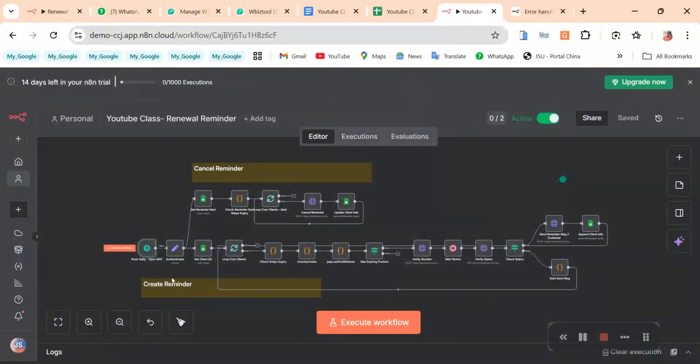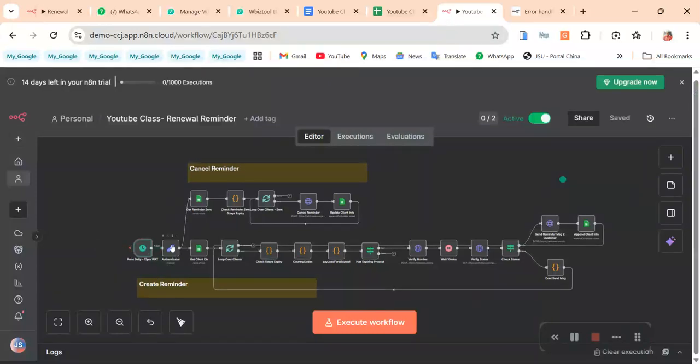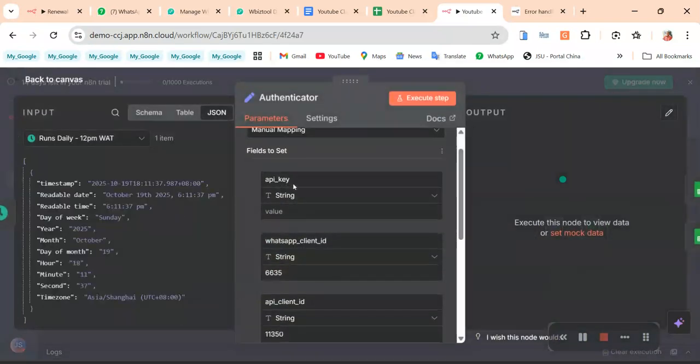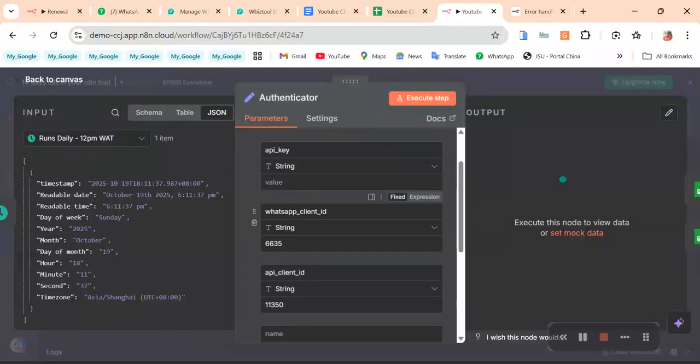One thing I would advise when you are working on your workflow is to use the set node to set all your credentials. So I'm going to use the set node to set my credentials. I have the high quality authenticator, which is a set node. Here I'm going to put my API, my WhatsApp client ID, and my API key. You need these three things. So how do you get them?